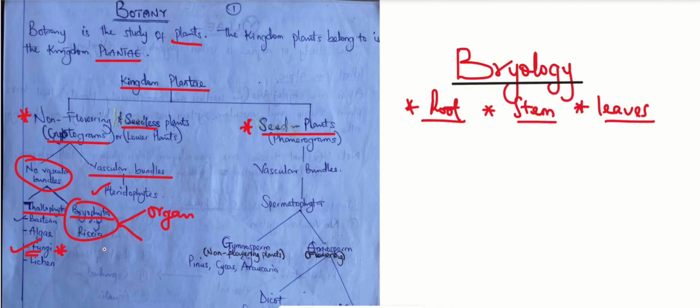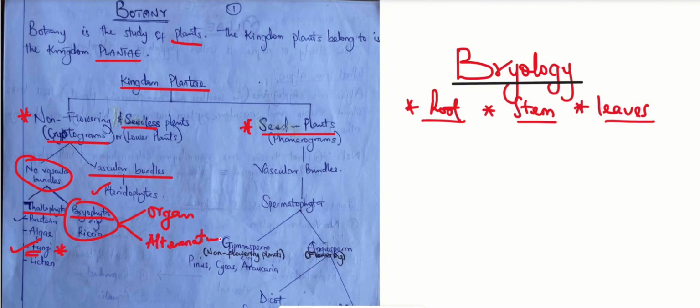Another reason is that the Bryophytes can undergo an alternation of generation. In other words, they can choose to undergo sexual and asexual, but in a better way, we call it gametophytic and sporophytic generation. So they undergo alternation of generation.